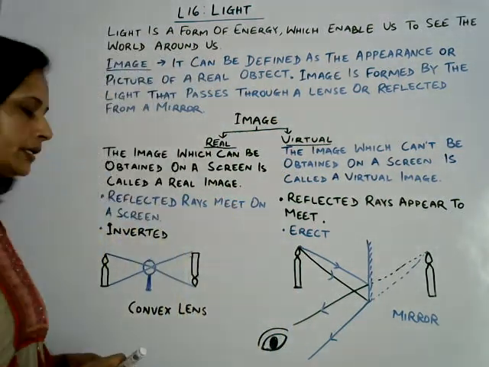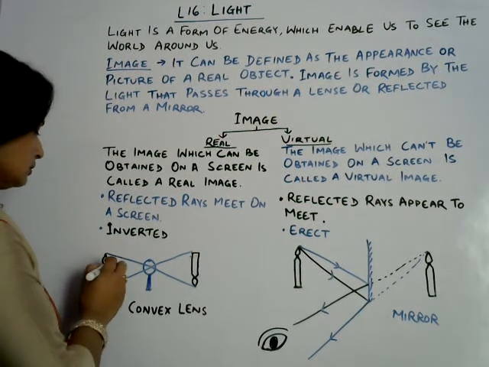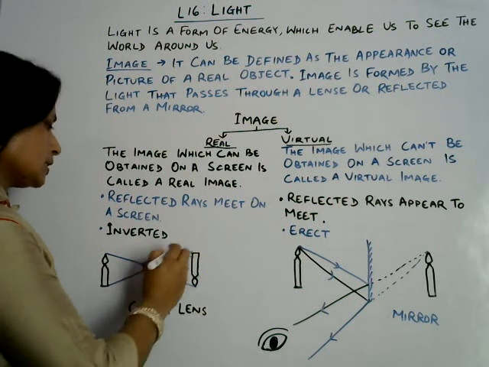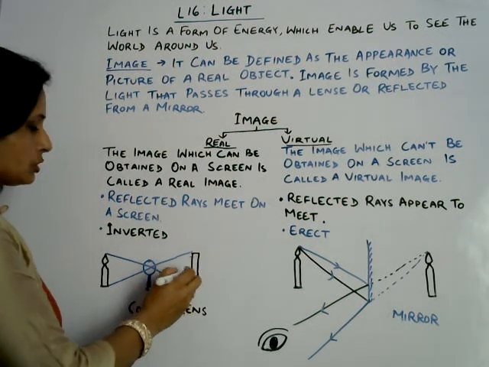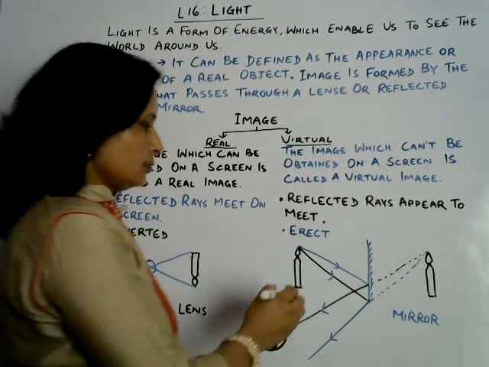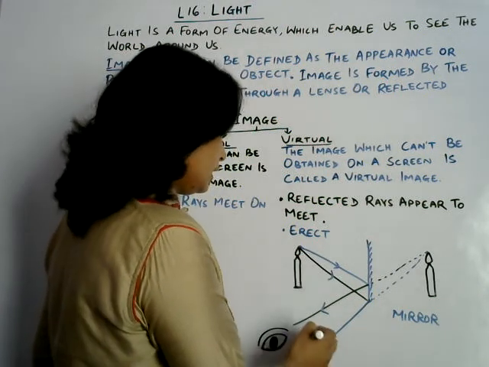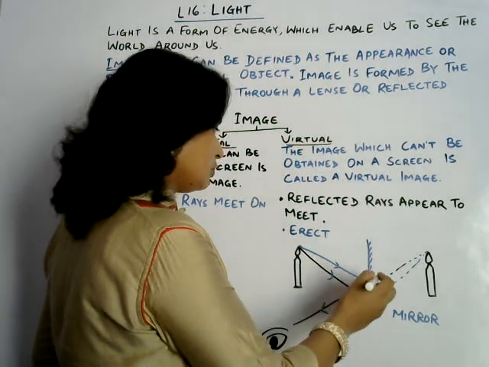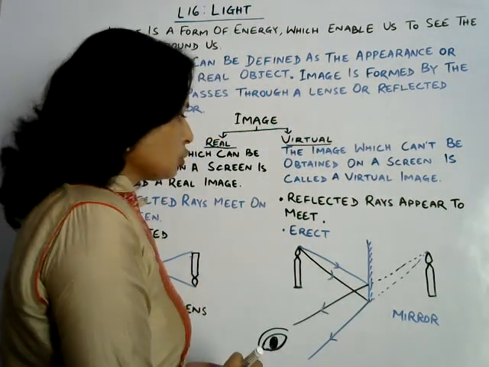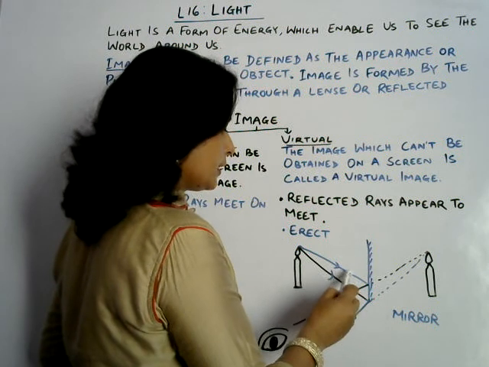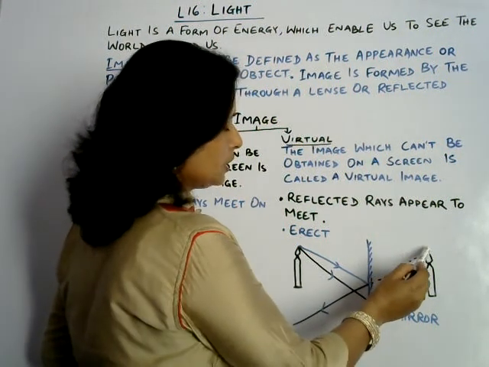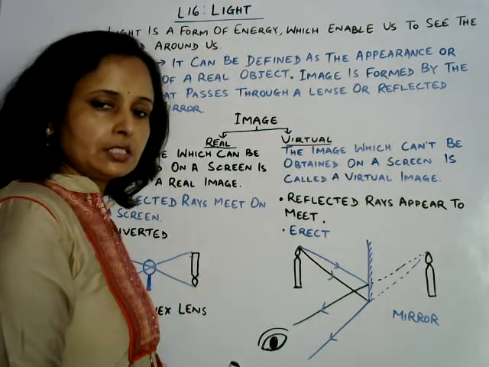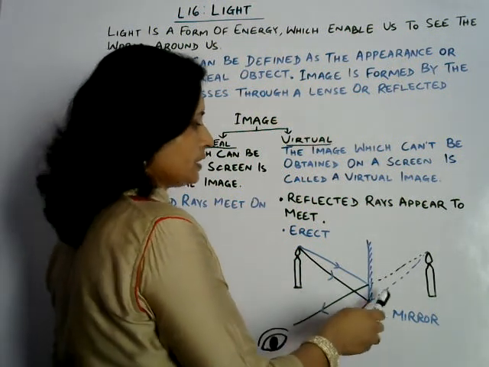You can look at the ray diagram. This is a real image formed through a convex lens on a screen, and it is inverted. This is a virtual image that is formed in a mirror. This is a plane mirror and the image is formed behind the mirror. The reflected rays appear to meet at a certain point behind the mirror, but they are not actually meeting. That is why this image is erect.